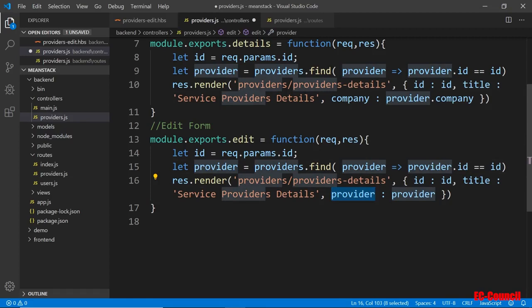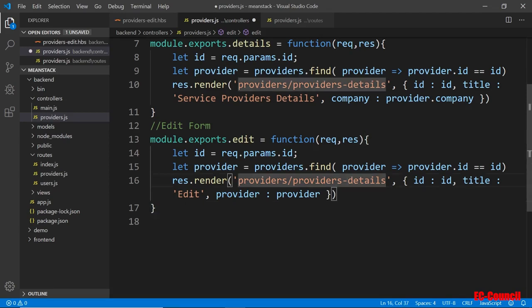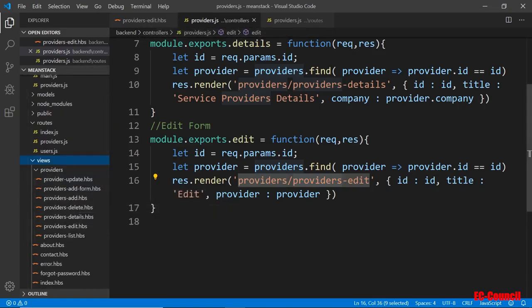Okay, and the title will be not details, but maybe like edit. I just call it edit here. It's just too long. Just call it edit. And I think that's all we need here. Well, this is going to be not details, but the providers. We call it edit. That's the template we use. Inside the views, you see that we have a provider's edit. That's this one here. Okay, so we pass in the provider, the ID, the title, and the provider.